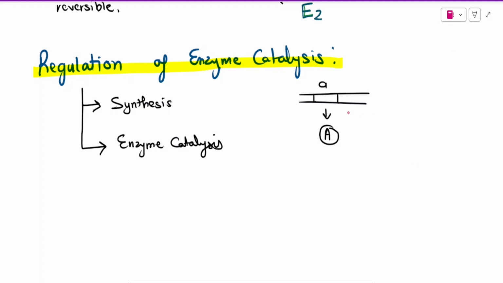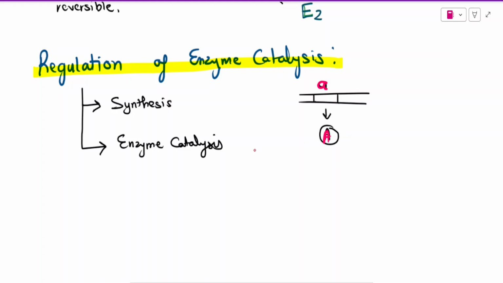Each enzyme has to have a certain specific gene to be synthesized. For example, in this case, enzyme A is being synthesized by the gene A. We can regulate this process at the level of transcription or translation. We can either inhibit this process, where the basal transcription rate is repressed, or we can upregulate this process where the transcription rate is enhanced. And this can be done at both the levels, either at transcription or translation or both.